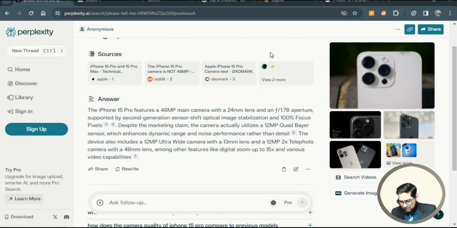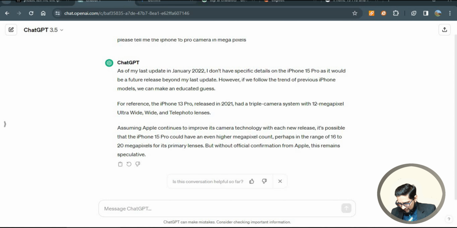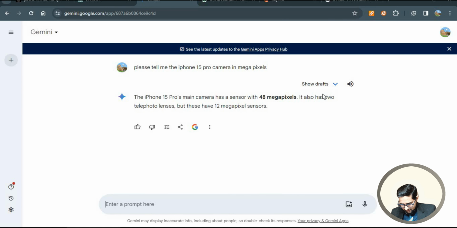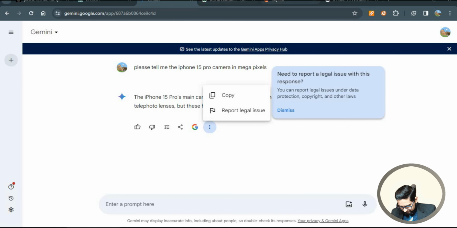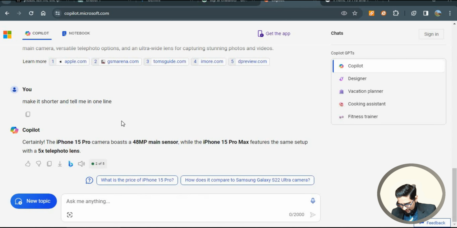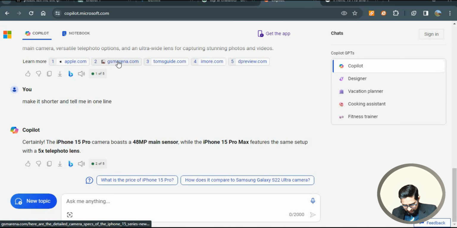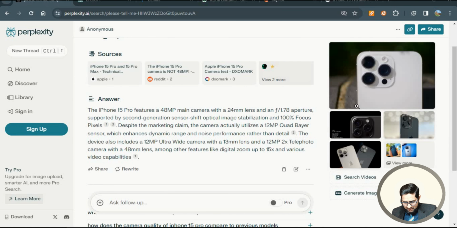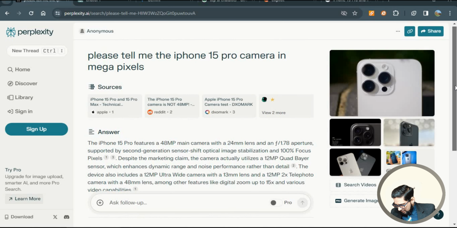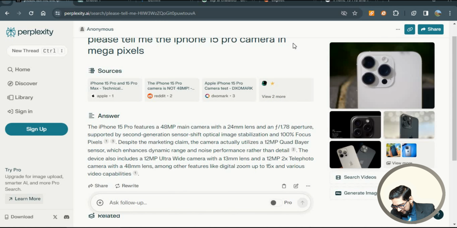Perplexity also told me which sources it used. I don't think Gemini told me about the sources. Okay, it didn't. If I go to Copilot, it also didn't tell me the sources. No, it did tell me the sources. It took more information from GSM Arena, Tom's Guide, iMore, deepreview.com, and apple.com. And this also gave me images of the iPhone 15 Pro.